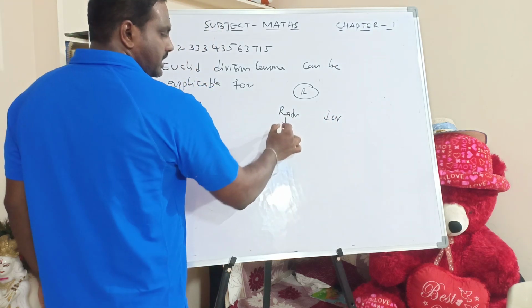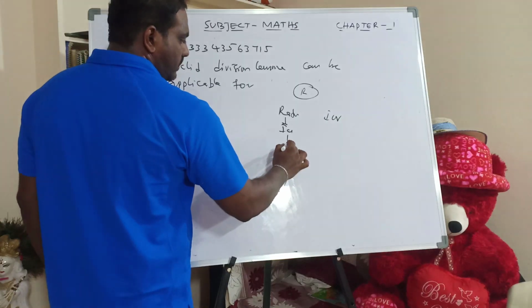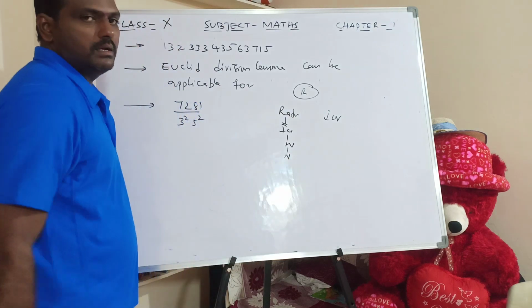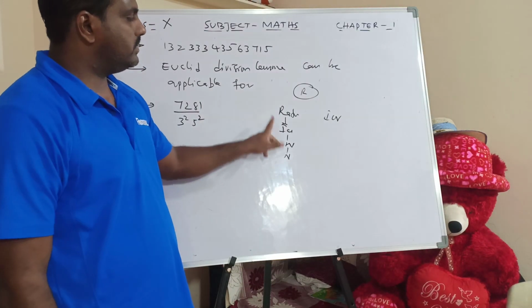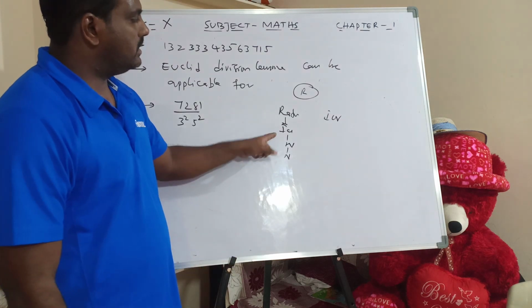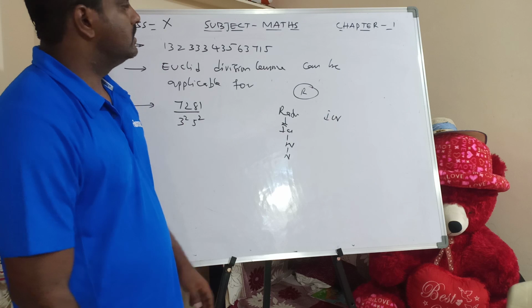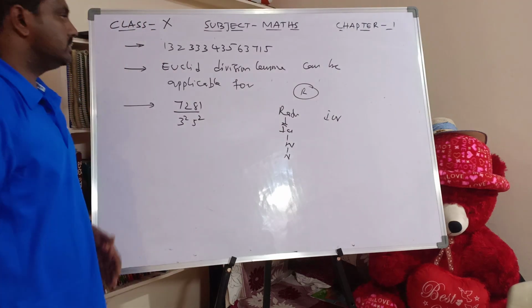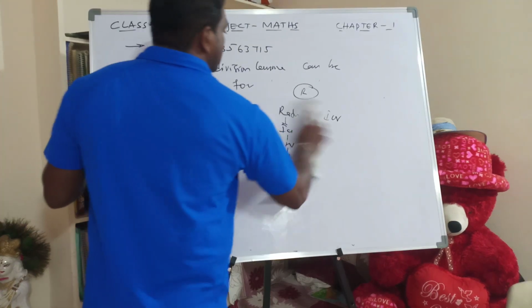In rational numbers again we have integers. In integers we have whole numbers and in whole numbers we have natural numbers. All natural numbers are real numbers. All whole numbers are real numbers. All integers are real numbers. Rational numbers, everything comes in. So therefore the answer is Euclid's division lemma can be applicable for real numbers.